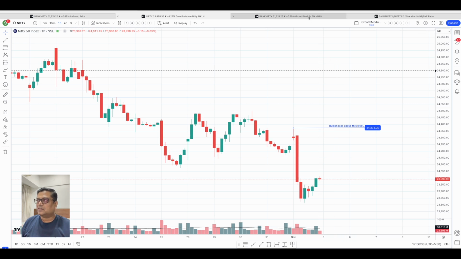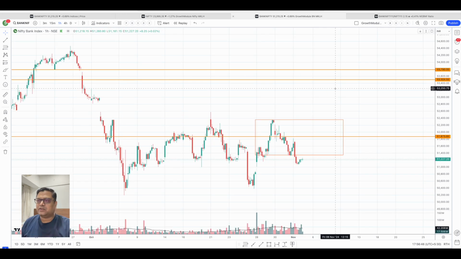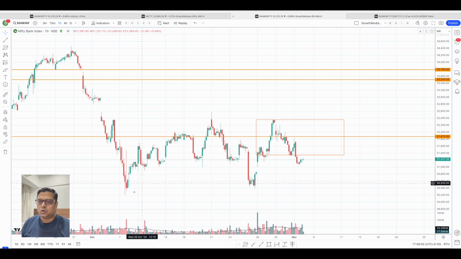If you take a look at Bank Nifty, the other day we discussed the probability of a low, and from this low to a high, then again a higher low, and now this is something happening within this particular range. So it is a sideways kind of a trend. Unless this low is taken out, or unless this high of 52,000 is taken out, there is no positional play over here, right? We are trading in a consolidation or sideways trend, but there has to be a definition of a particular trend. Unless that clarity is there, we will not look for a positional trade.